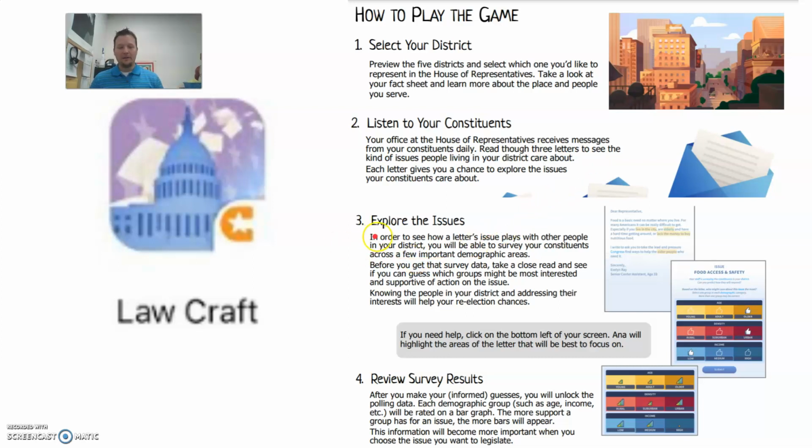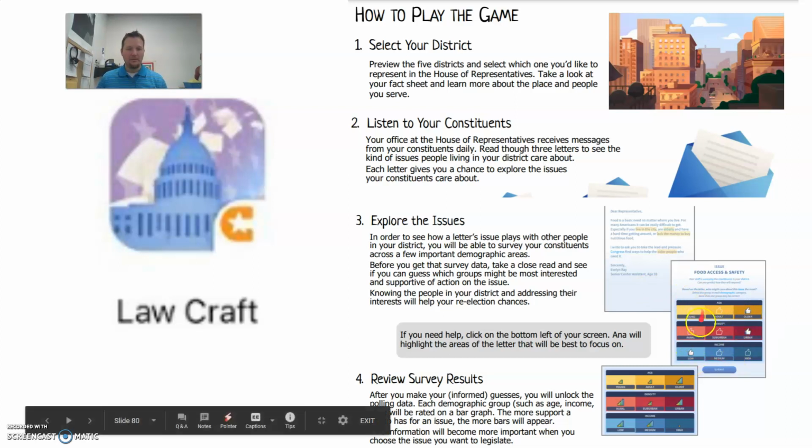So you're going to listen to kind of what their concerns are, what their thoughts are about different issues to explore. Then you're going to move on to number 3, which is the opportunity for you to research and explore the different issues. Again, tap the little speaker button and have it read to you if you want, or just read it through on your own. When you do this, as you're reading the letters, you're going to be asked to get an understanding of who's kind of saying this information.